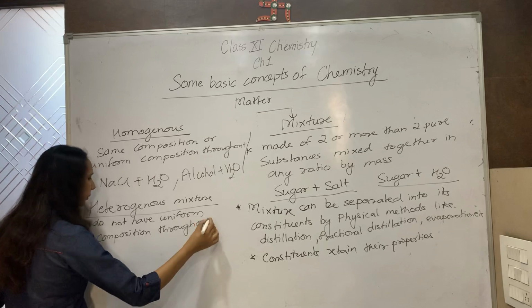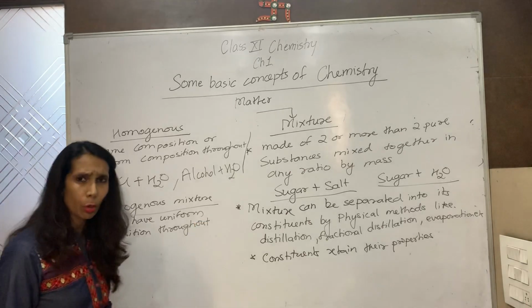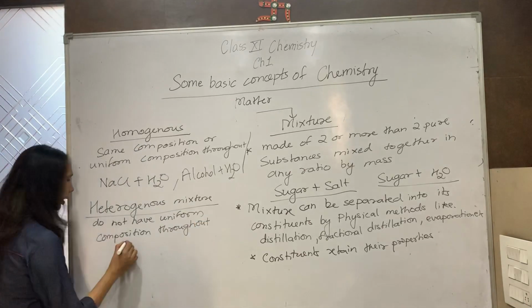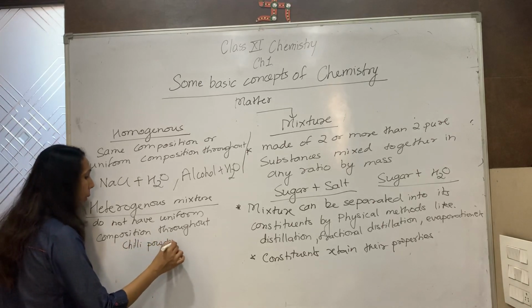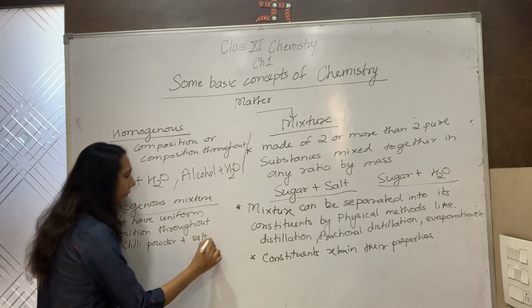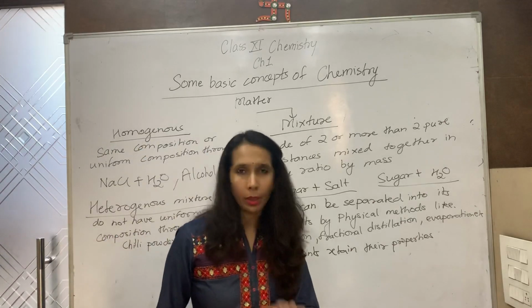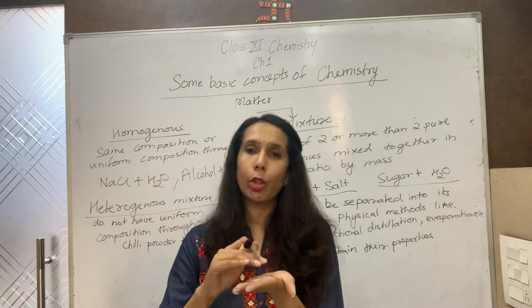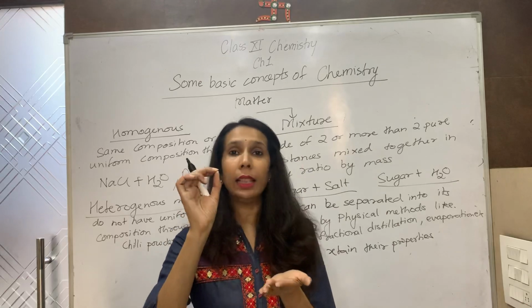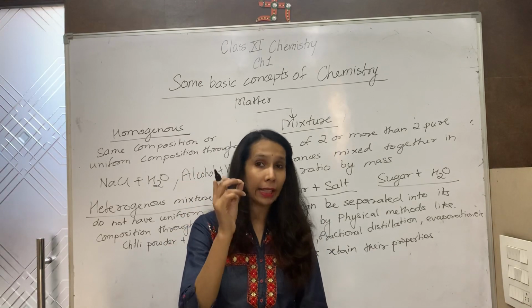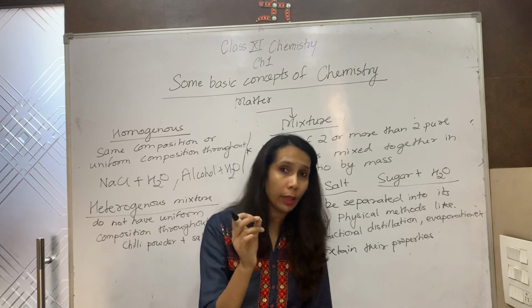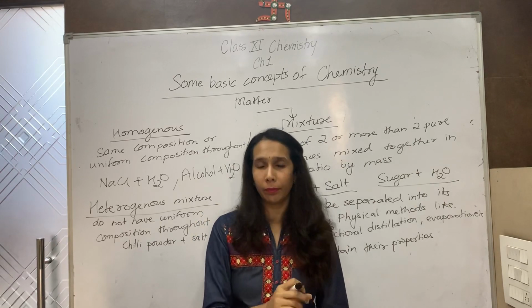Suppose I mix chili powder and salt. You know, chili powder is red in color and salt particles are white in color, common salt. Even if I mix it thoroughly and I put a small amount of mixture on my palm, I can clearly see the white and the red particles separately. I can see them. So it is not a uniform mixture.